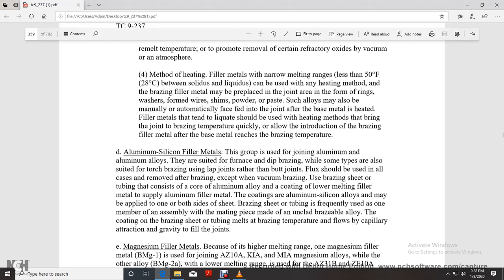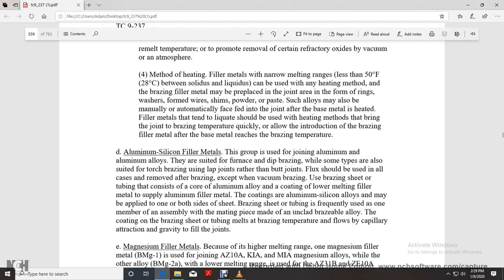Alright, method of the heating. Filler metals with a narrow melting range of less than 50 degrees Fahrenheit between solidus and liquidus can be used with the heating method. The brazing filler metal may be placed in the joint area in the form of rings, washers, wires, shims, powder, or paste.